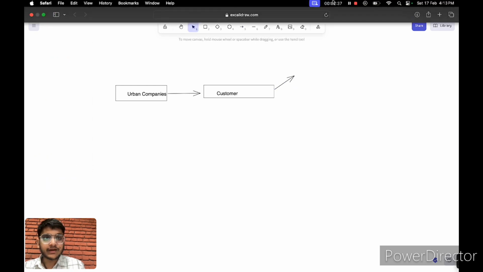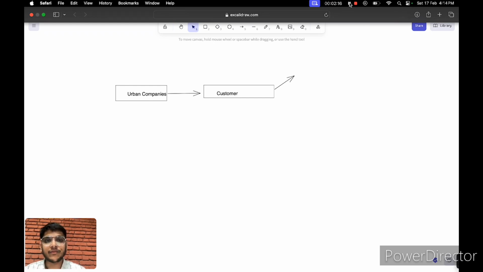So what are attributes? Attributes are properties or characteristics that describe entities in a database. Attributes are used to define the properties of entities in a structured format.